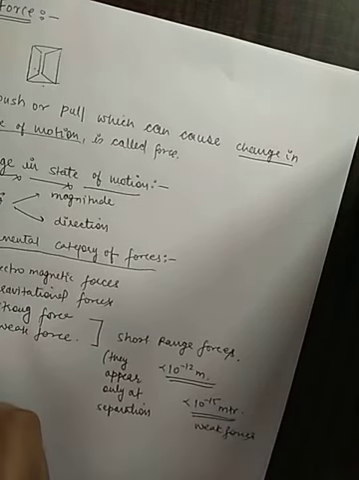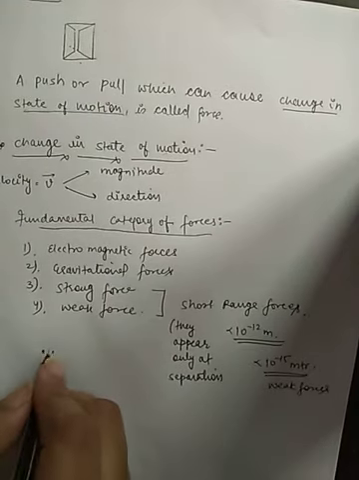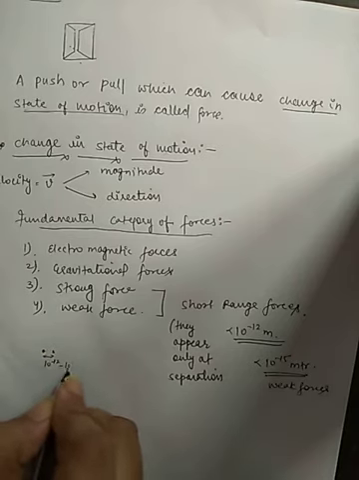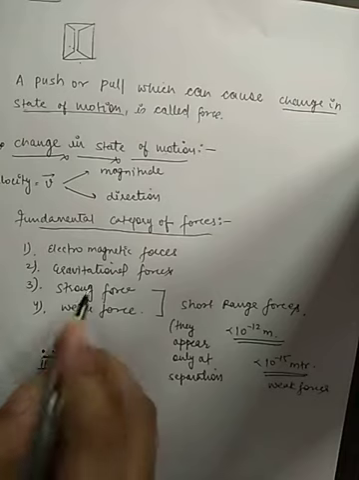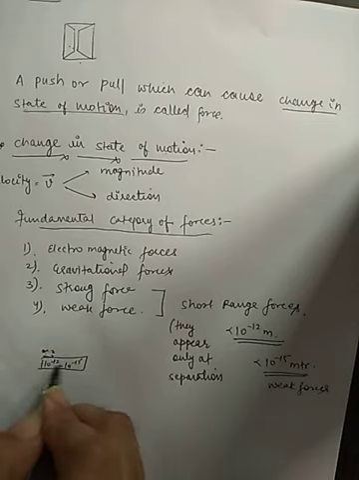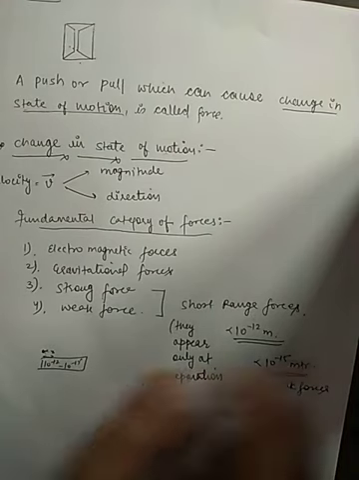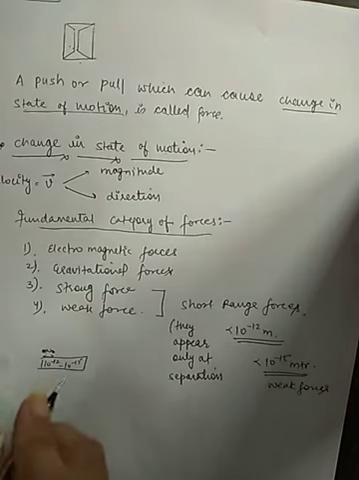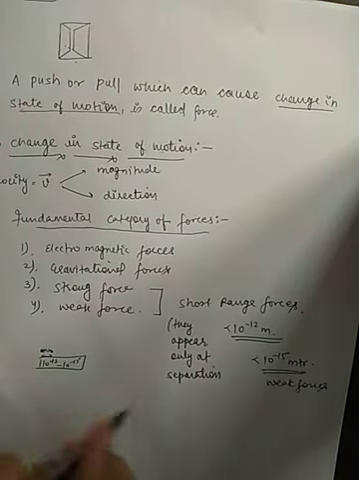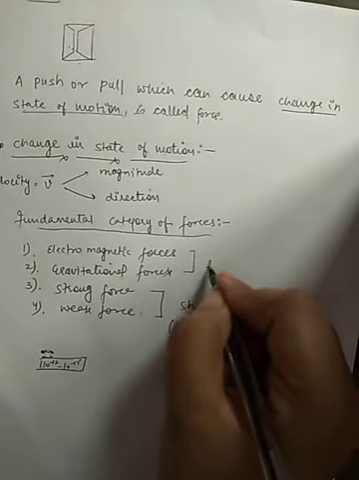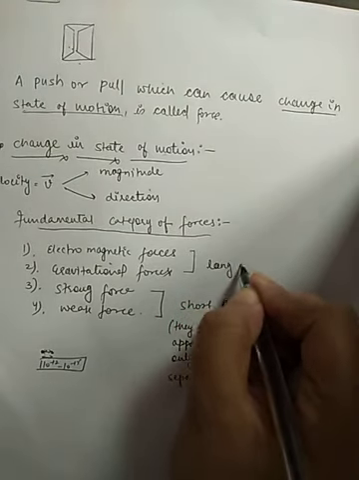So if two particles are so close that the distance between them is in the range of 10 to the power minus 12 to 10 to the power minus 15, then only these two forces work between these particles. So these are known as short range forces, meaning the separation between the two particles is very small. On the other side, the other two forces are known as long range forces.